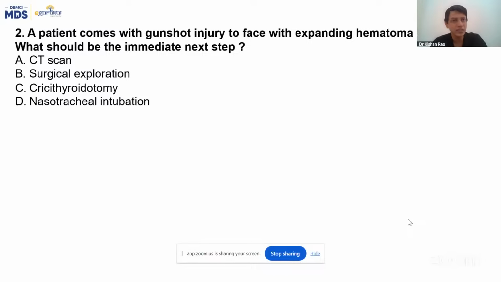Cricothyroidotomy, yes, I understand there is confusion between cricothyroidotomy and nasotracheal intubation. But since they have mentioned face and have not mentioned exactly where, like the mandible, there may be injury to the nasal bone or the maxilla also. So if you do nasotracheal intubation, it will further aggravate. If there is a hematoma, it will start bleeding, or if there is a fracture, it will worsen. So the best option, if there is an injury in the face, is to go through another virgin space, that is, the neck. That's better. Hope it's clear.